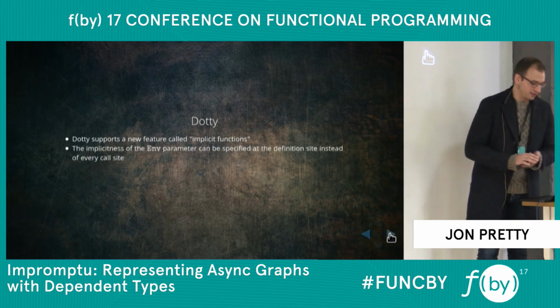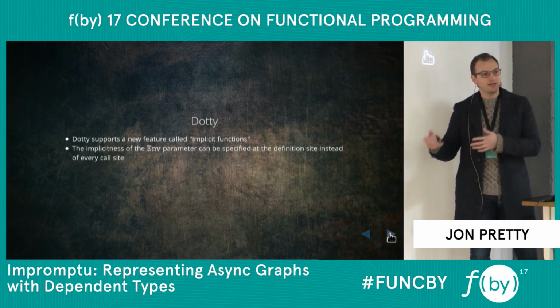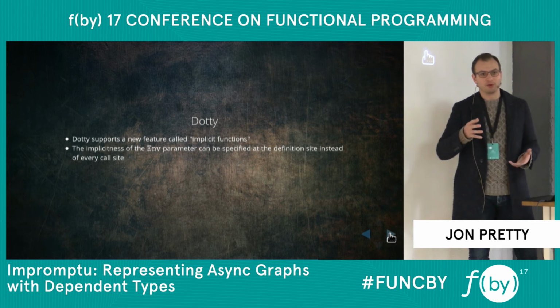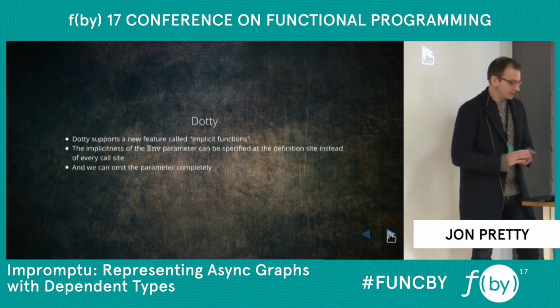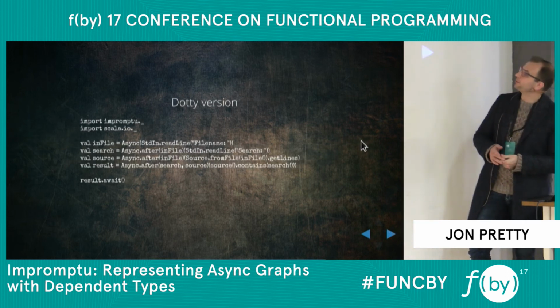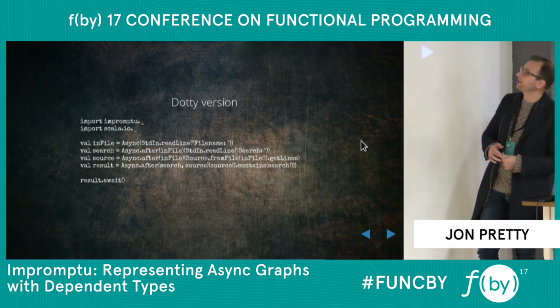And when it's in the definition site, we don't even need to specify that it is a lambda, that it has that parameter. The compiler simply knows that it must exist. It's able to infer from that there is an implicit that will be in scope for the body, for the thunk that you provide to that async constructor. And this gives us basically what we want. So in Dotty, this would be the relatively minimal code that we would need to write in order to define that. I think that's quite nice.